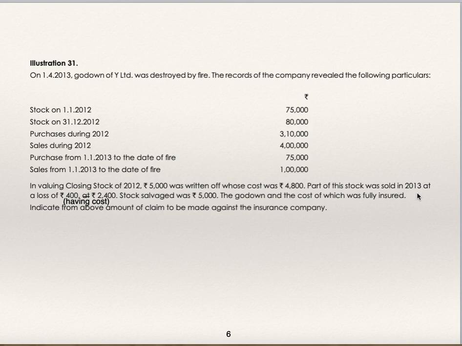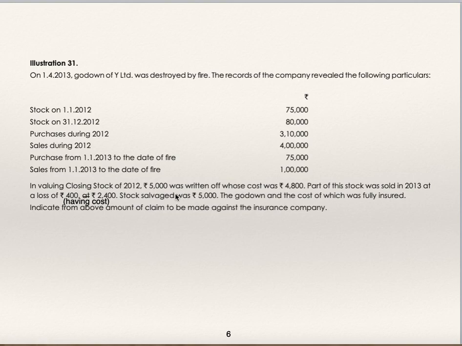Part of this stock was sold in 2013 at a loss of 400, having cost 2,400. They have not sold it at 2,400. The abnormal item whose cost was 2,400, they have sold it at a loss of 400. That means cost minus loss is selling price, 2,400 minus 400, 2,000 is sales. This is the sale of the abnormal item which is to be deducted from sales of the memorandum trading account because they have sold it in the year 2013.